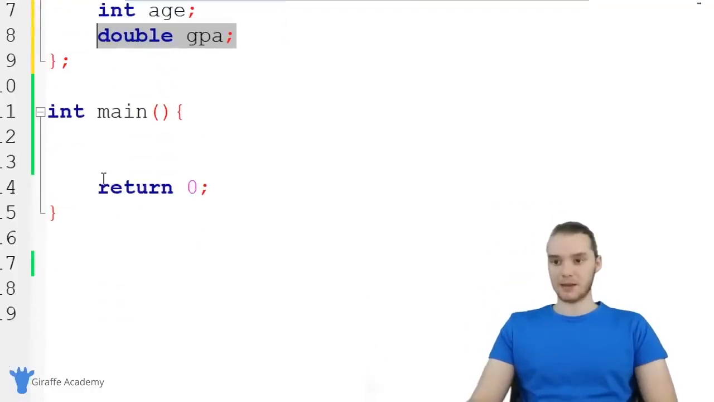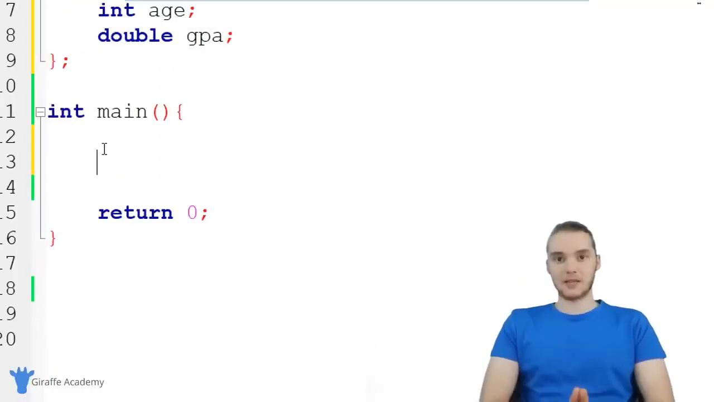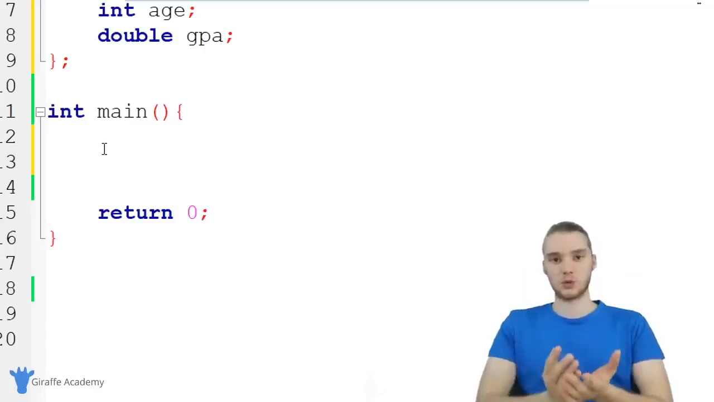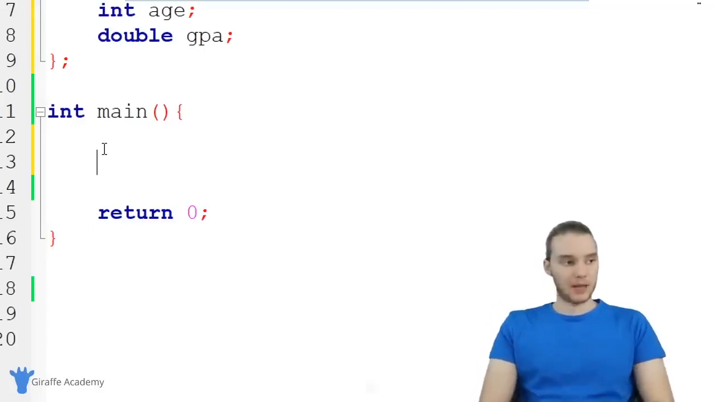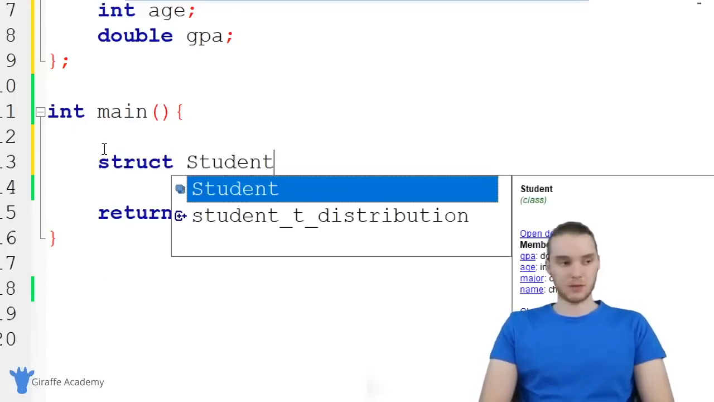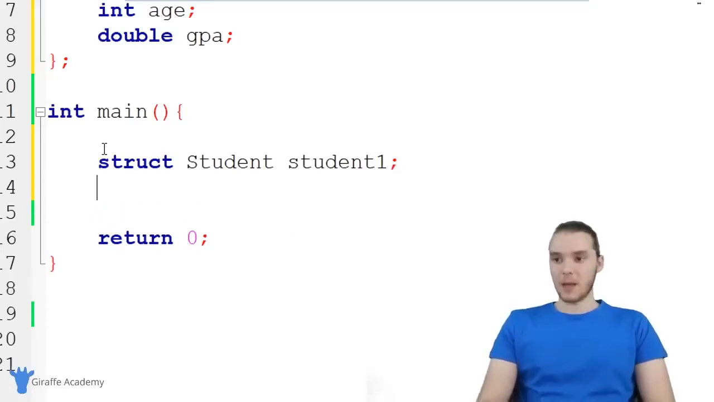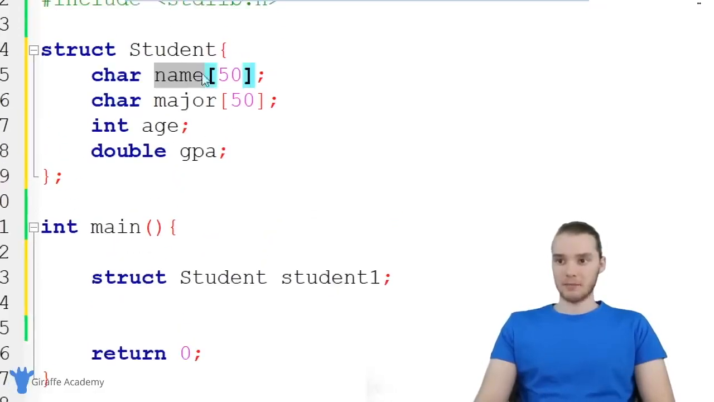So let's come down here to this main method and I'll show you guys how we can use this. I can basically create an instance of this student structure. So I can create an actual student inside of my program. And the way that I do that is just by saying struct, and I want to type out the name of the struct that I want to make. In our case, it's going to be Student, and I want to give this a name. So I'm just going to call it student1. And I can just use a semicolon here. Basically what I did now was I created a container called student1 that's going to be able to store a name, a major, an age, and a GPA.